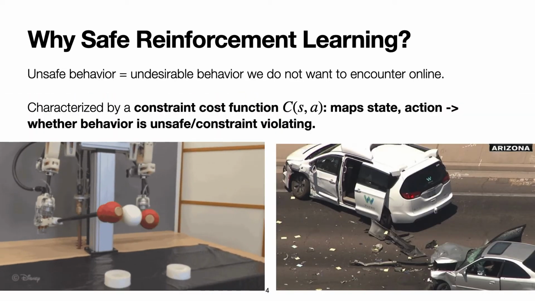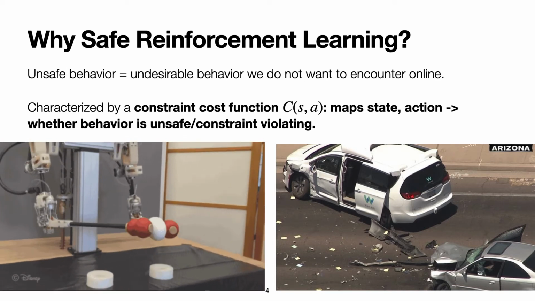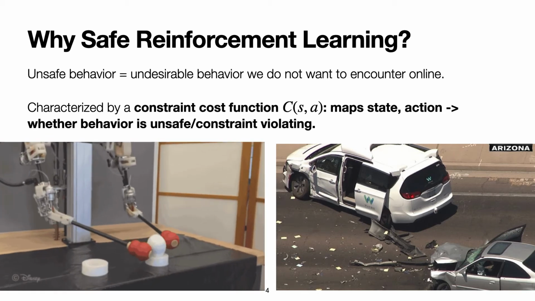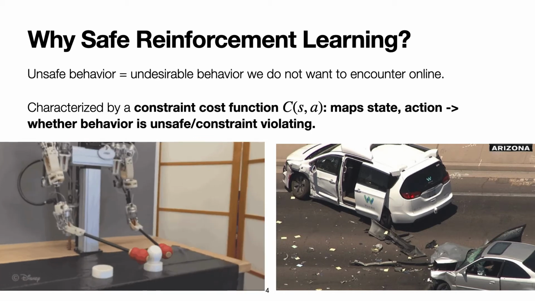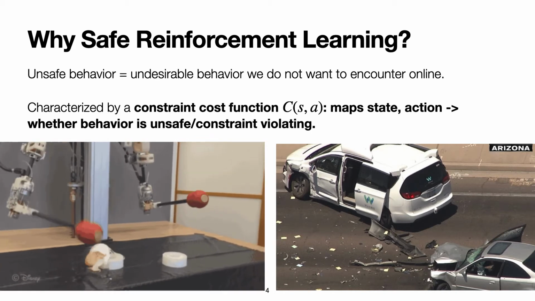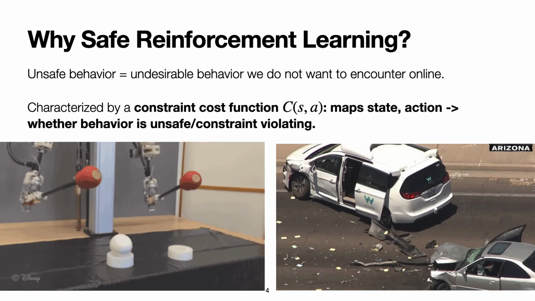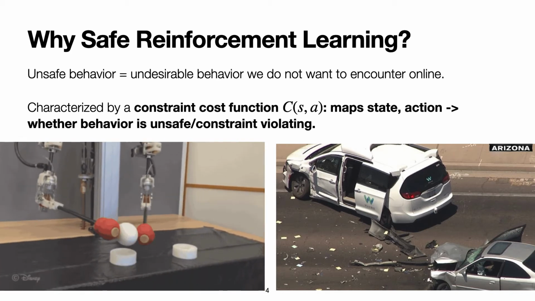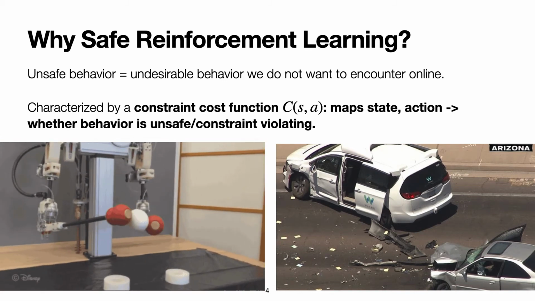We begin by defining unsafe behaviors. A transition is unsafe if it indicates an undesired behavior we do not want to encounter during online exploration. Behaviors in practice can be considered undesirable if they break the robot or its surroundings, which can lead to a real-world cost in terms of money, resources, and human effort. We assume that the environment provides evaluations of a constraint cost function, which indicates whether a state action tuple is constraint violating or unsafe. This is similar to how MDPs typically admit evaluations of the reward function as the agent interacts with the environment.